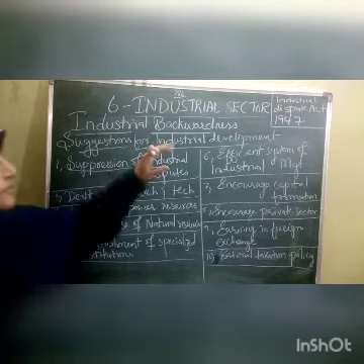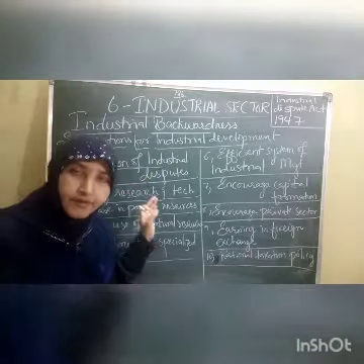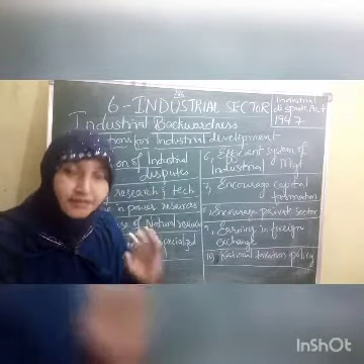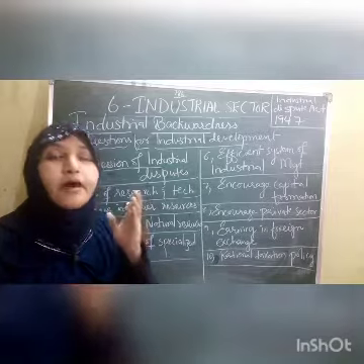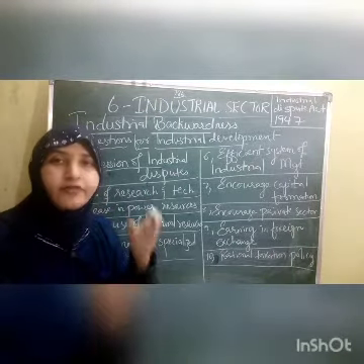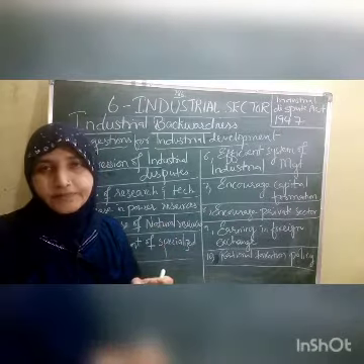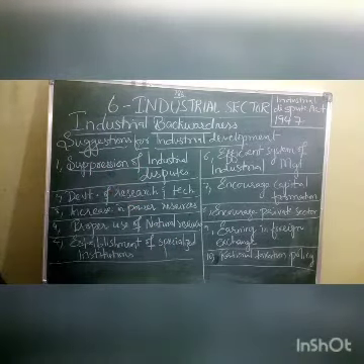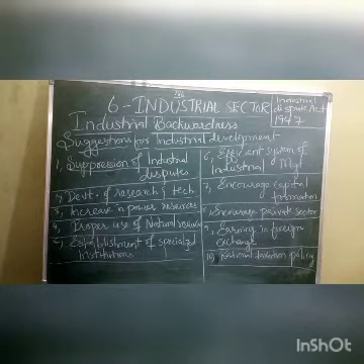So according to this one, children, what is included? Labor's participation in management. Labor's participation in management is helpful for the development of the industrial sector. That comes under the suppression of industrial disputes. Is it clear? Then, what is the next one, children?